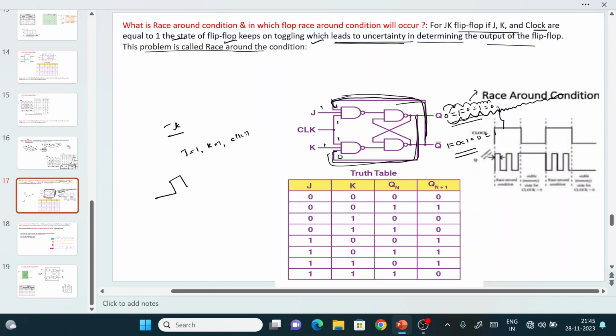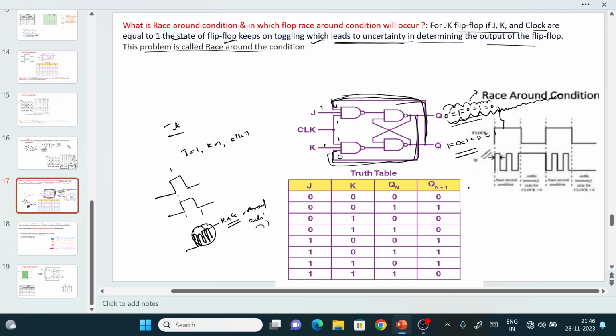What do you mean by this? When J equal to 1, when K equal to 1, during this time interval we need to get the output as either 0 or 1. But instead of getting the output 0 or 1, it will change multiple times, right? It will change multiple times. This is what we call the multiple races which are occurring. This is what we call the race around condition.